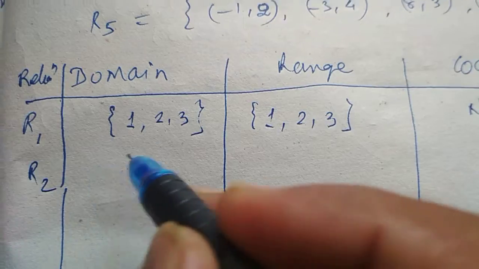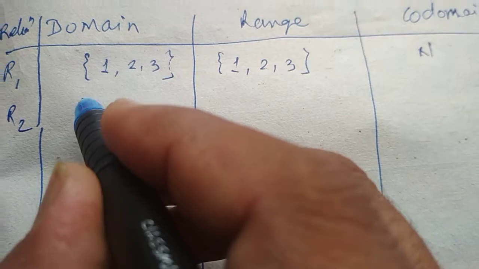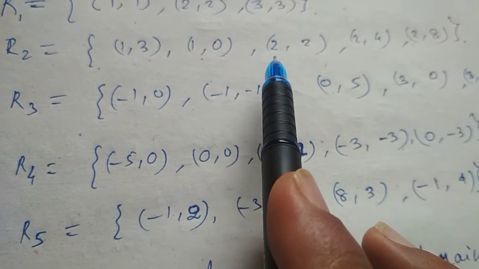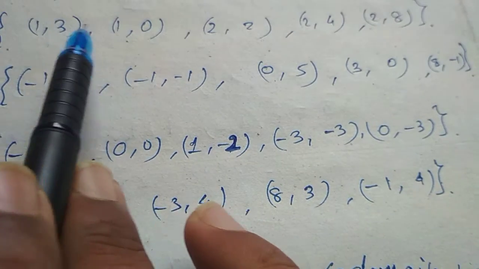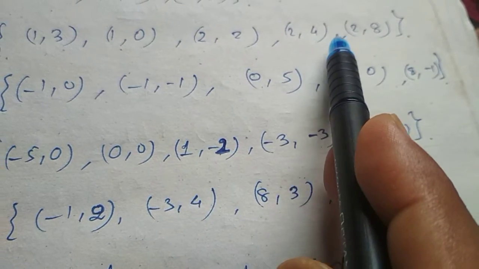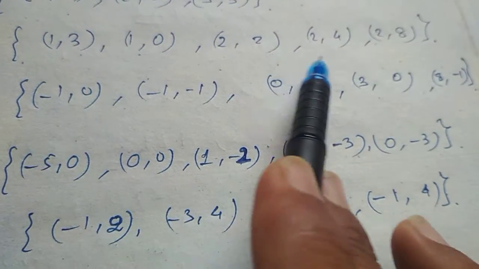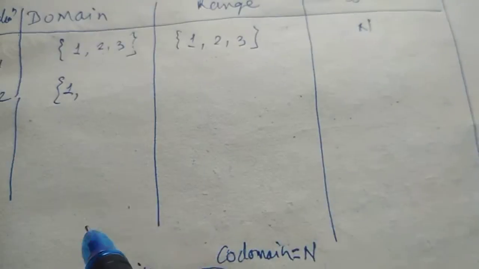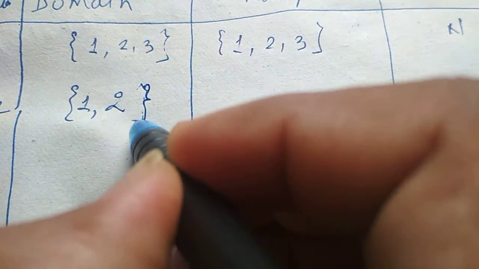Then R2. In R2, what is the first element? I'll start writing the set. 1. The second element is 2, the second ordered pair. Here only one element I can find. Then another element is 2, I can find it. Okay, there are only 2 elements. In the left-hand side of the ordered pairs, I can find only 2 elements: one is 1 and another is 2. So I will write these two, 1, 2. So the domain contains only 2 elements for R2.